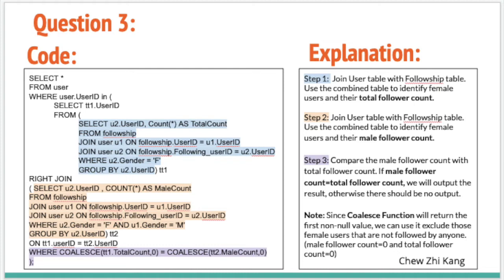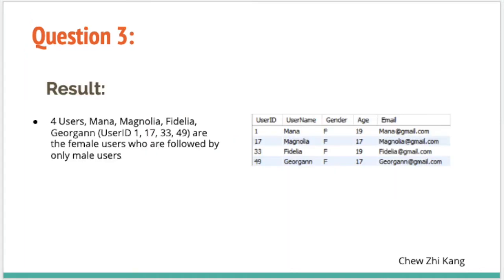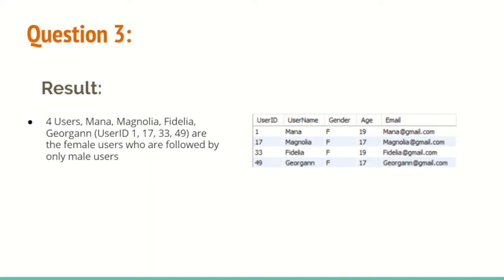Lastly, we will compare the male follower count with total follower count, and if male follower count is equal to the total follower count, we will output the result as it shows that all the followers are male users. Otherwise, there should be no output. Also note that we can use the coalesce function to exclude those female users that are not followed by anyone. Lastly, the result shows that there are 4 users who are followed by only male users.